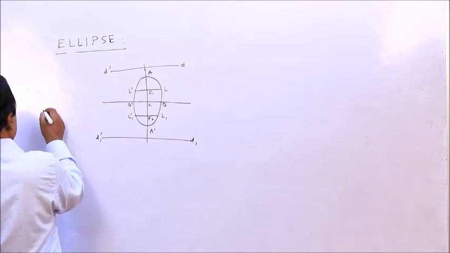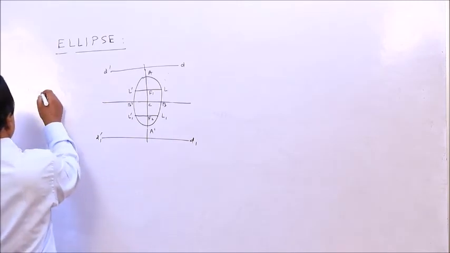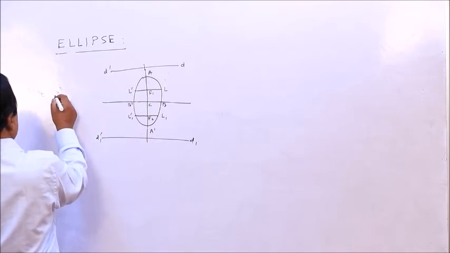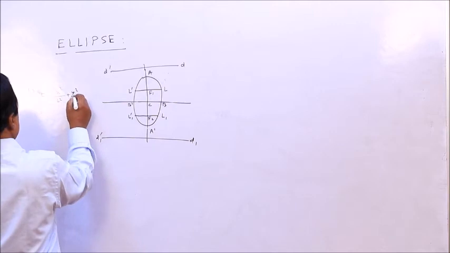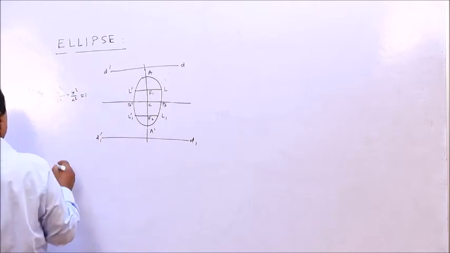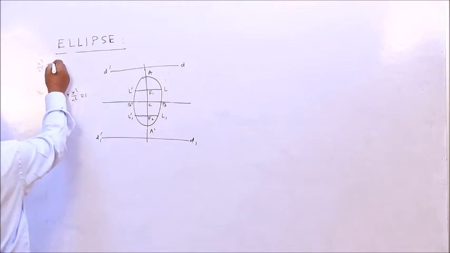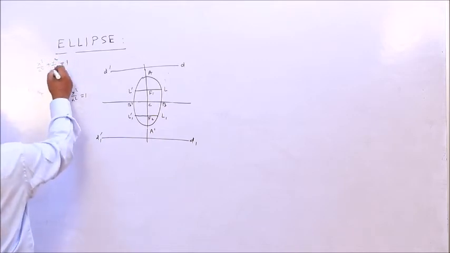Alright, here the equation is x square by b square plus y square by a square equal to 1. The first case is x square by a square plus y square by b square equal to 1.